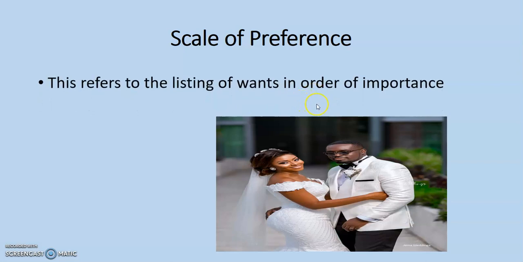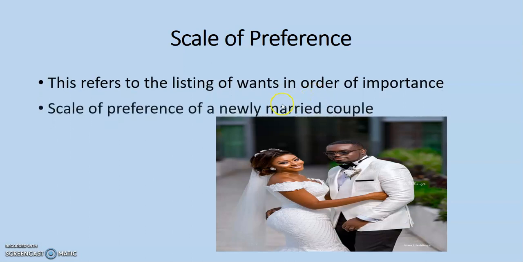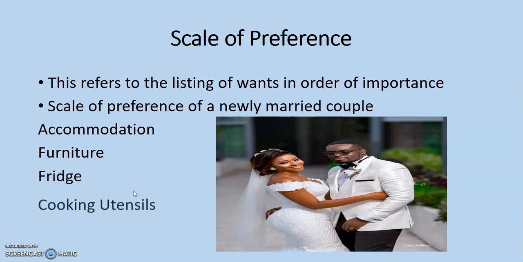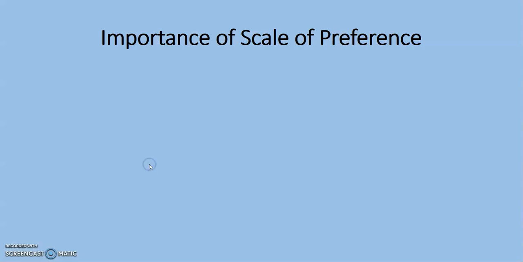We move on to scale of preference. Scale of preference is the listing of wants in order of importance. For example, we are looking at the scale of preference for a newly married couple. We have accommodation, furniture, fridge, cooking utensils, and television set. So that is the scale of preference of a newly married couple.